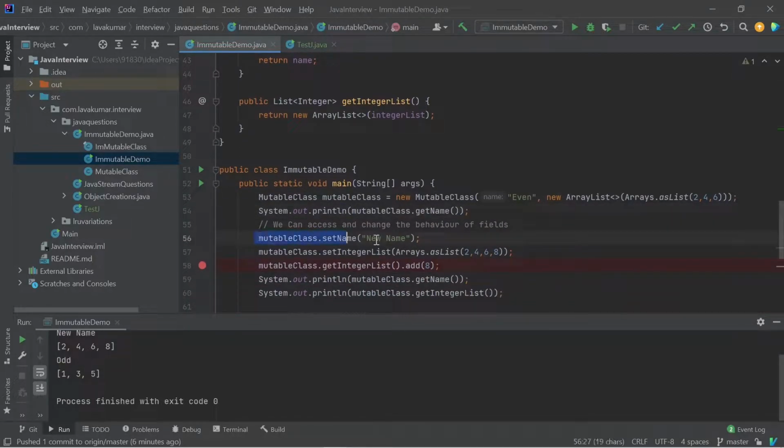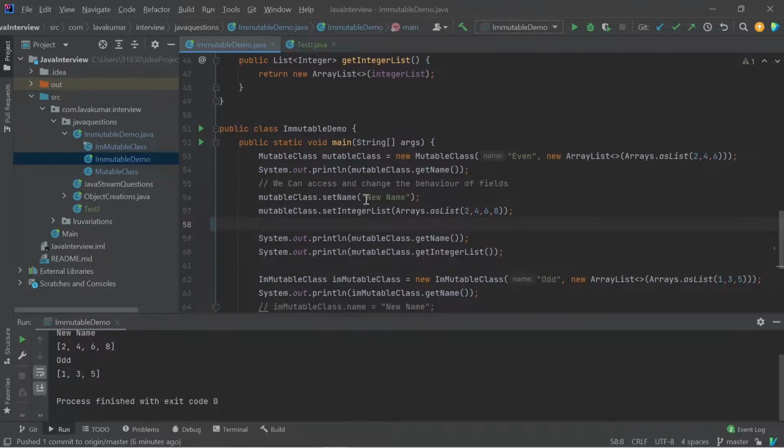So after this, I shouldn't modify it. Think about it, immutable means that once declared, I shouldn't modify these values. Because of the setters presented inside the class, I'm able to modify these things. So here a new name is set, "even" got changed to the new name, and 246 got changed to 2468.